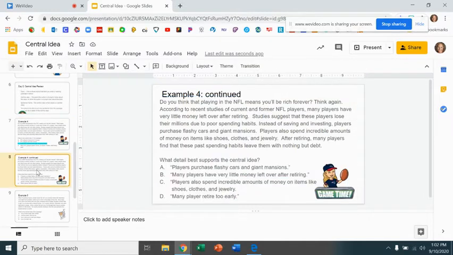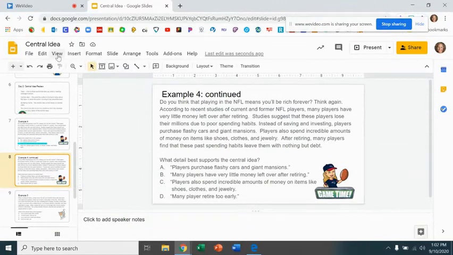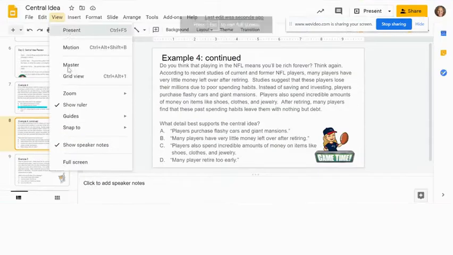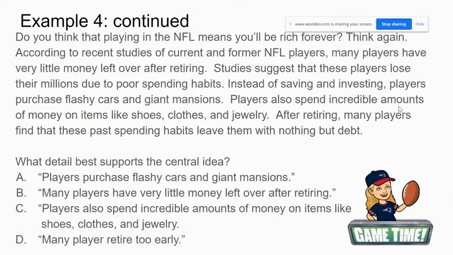Now I'm going to look at it again, and I want to see what detail we think is best in proving that that is my central idea. So remember, my central idea is that NFL players have poor spending habits. So A, players purchase flashy cars and giant mansions.